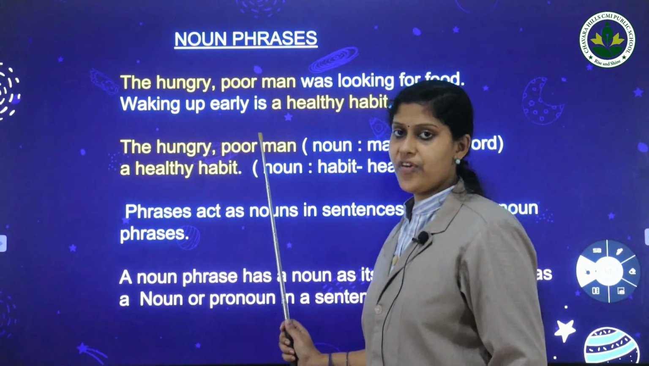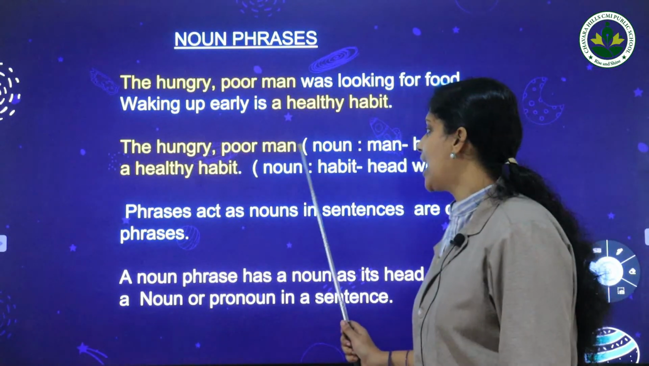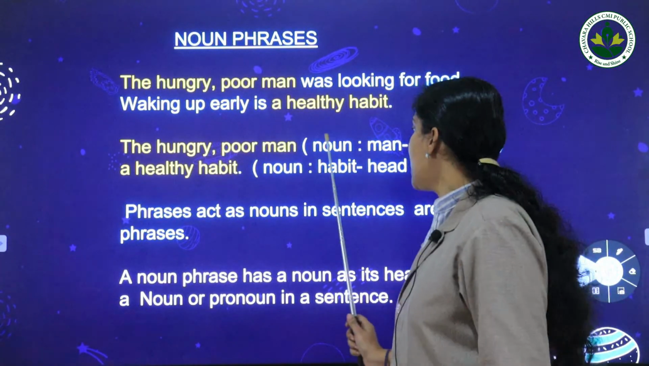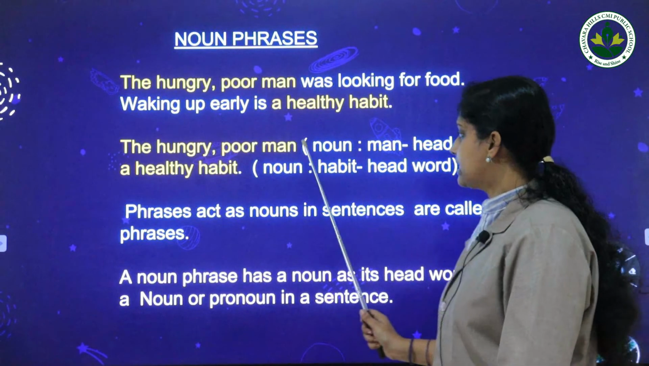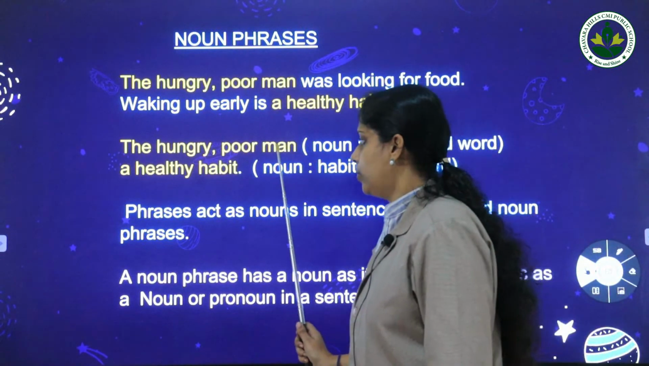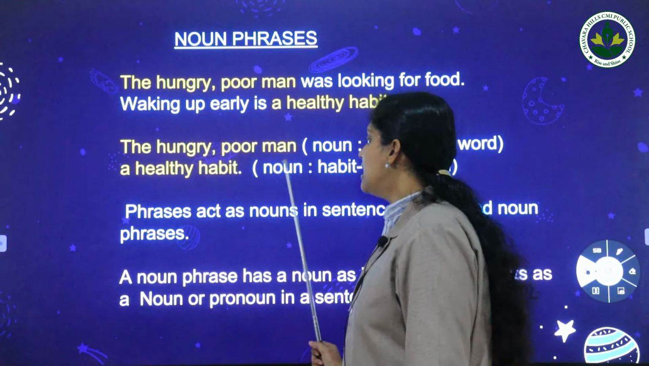So, the hungry poor man. Here first you should find the head word. Man is the head word. Then you should analyze its category. Man is an example of a noun. So man is a head word and it is a noun. Then healthy habit. Here habit is a head word and it is a noun.